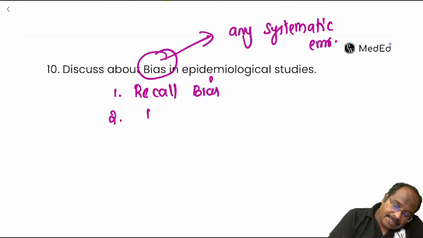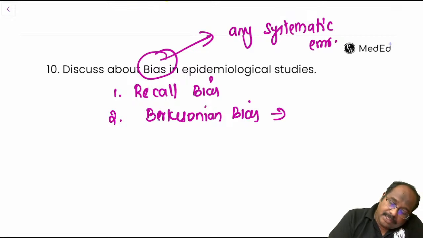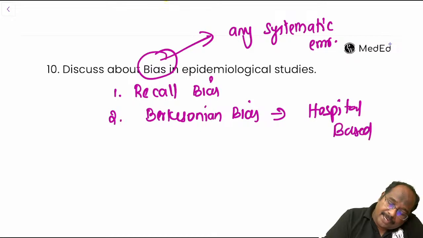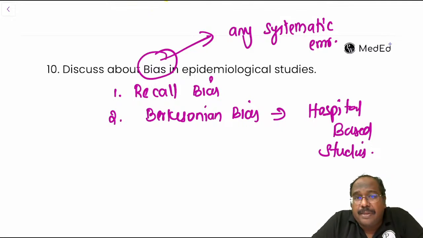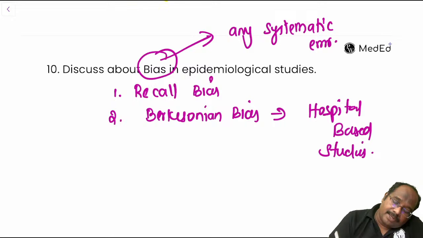Second is Berksonian bias. This happens in hospital-based studies, if you select your participants only from hospital. It is a type of selection bias.